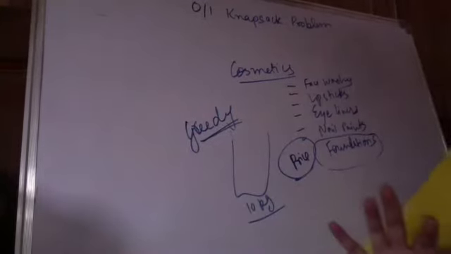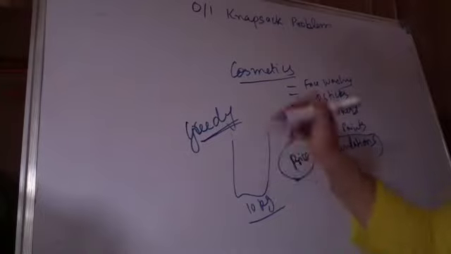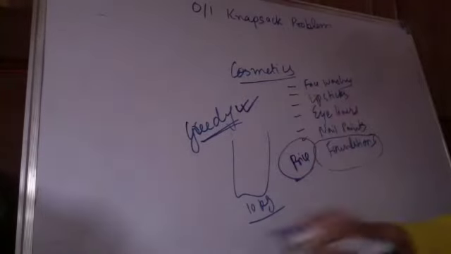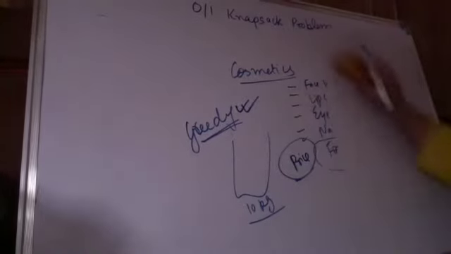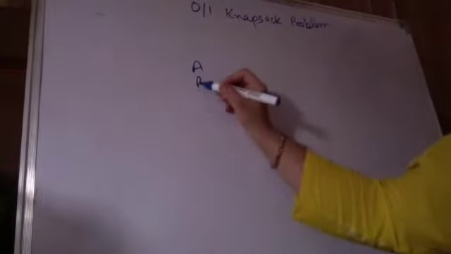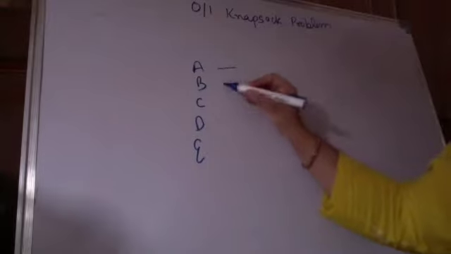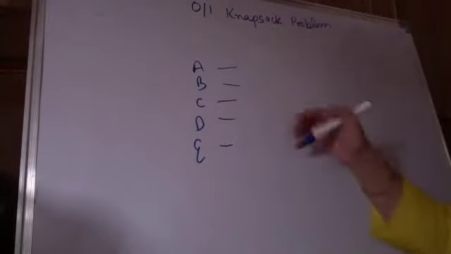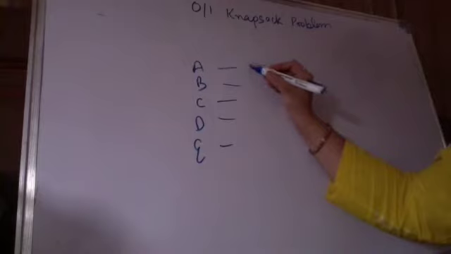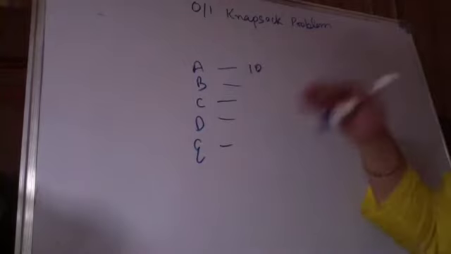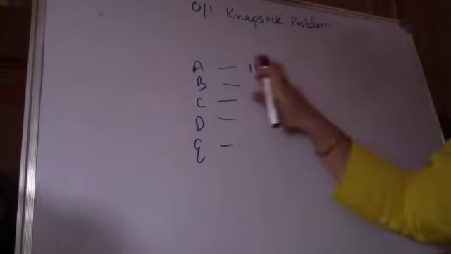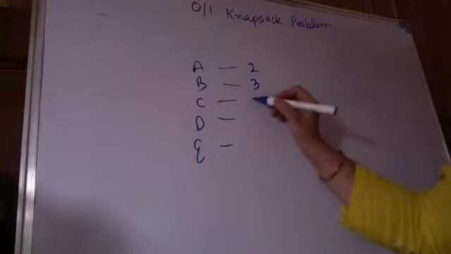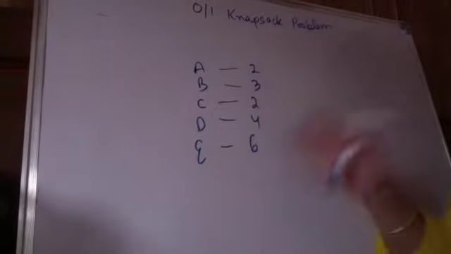Now, in some problems, the greedy approach works perfectly fine. I'm taking the very same example again. I'm just writing their prices and weights. You have five items: A, B, C, D, E. Every item has some weight and some price. I'm just taking them randomly. Say the weights are 2, 3, 2, 4, 6. Some weight is there, okay?